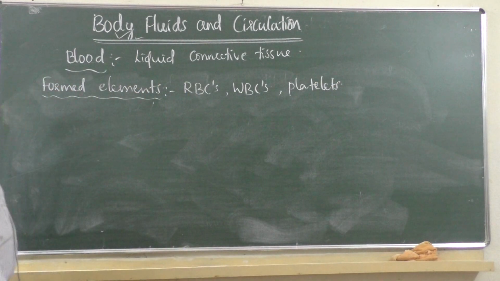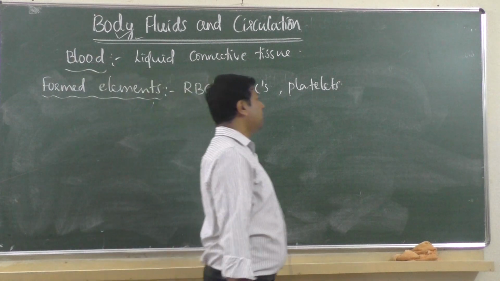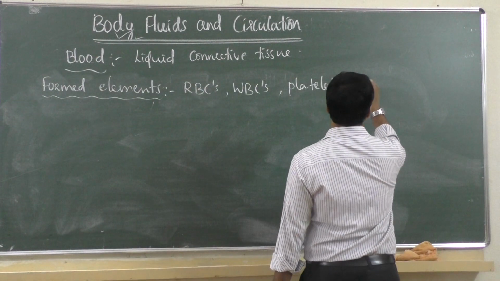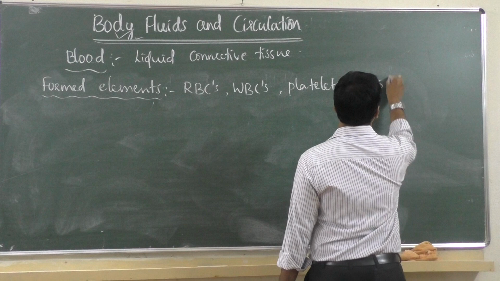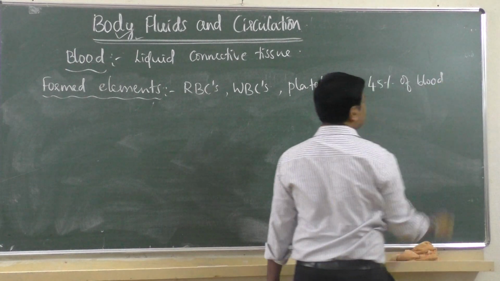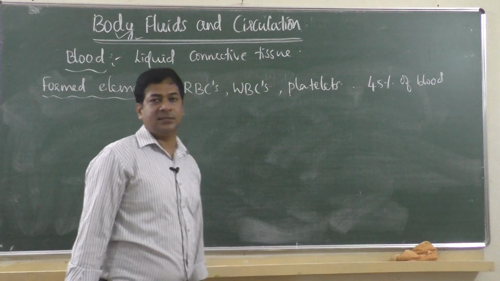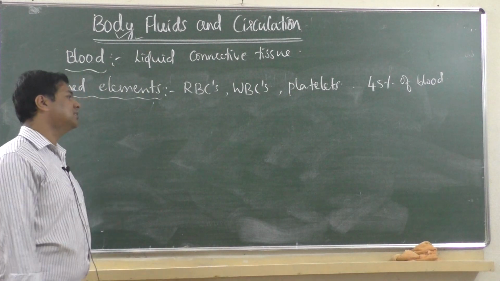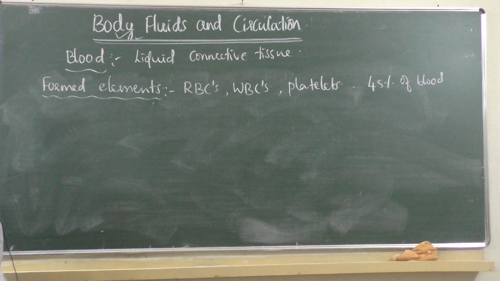Now we are going to learn it one by one. What percentage do they constitute? Formed elements constitute 45% of blood, because 55% of blood is plasma and 45% is the suspended solid part, the formed elements.